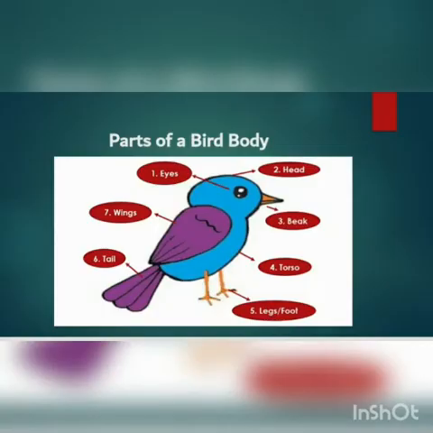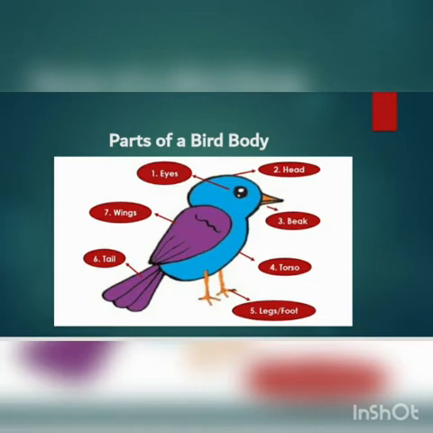First is eyes. Birds have eyes on the side of their heads in general. Second is head. It helps a bird to look around and for its identification. Third is beak, which is helpful mainly in eating and killing its prey. It also helps in feeding its babies.